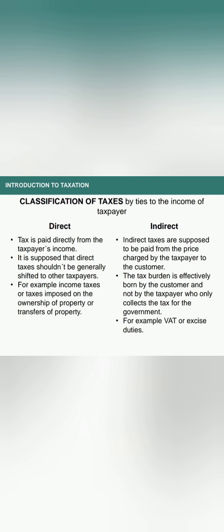Now, classification of taxes by tax base. Capital and current tax. Capital taxes are based on a stock of something, for example wealth taxes, inheritance tax, etc. Current taxes are based on a flow of something. Current taxes on income are income tax and corporation tax. Now, classification of taxes by determining the value of taxes due to tax base. Specific unit: taxes which are based on the weight or size of the tax. Ad valorem: taxes which are based on values.